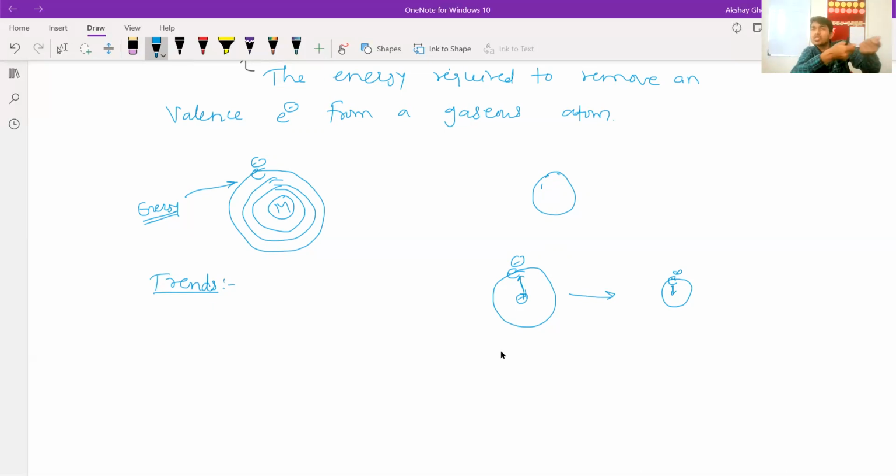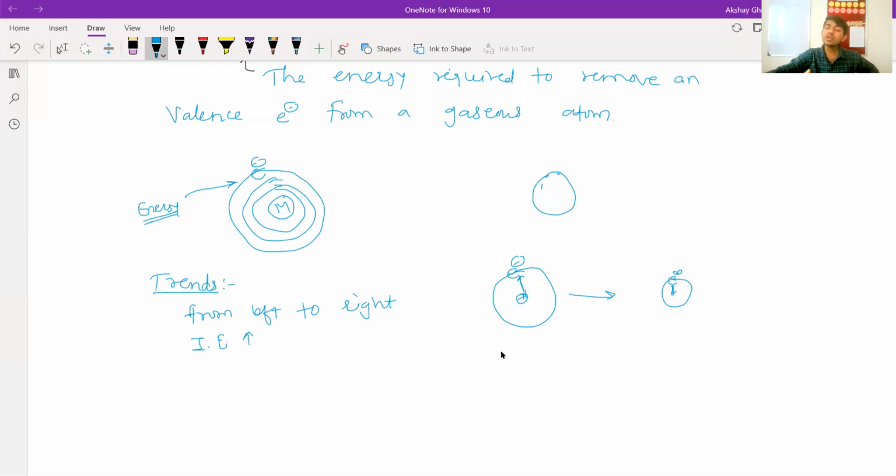That means the nucleus is pulling so hard that it is very difficult to remove an electron from that particular atom. So that means if you go from left to right in the periodic table, size is decreasing. Size decreasing means ionization enthalpy is increasing. But there are some exceptions in that.